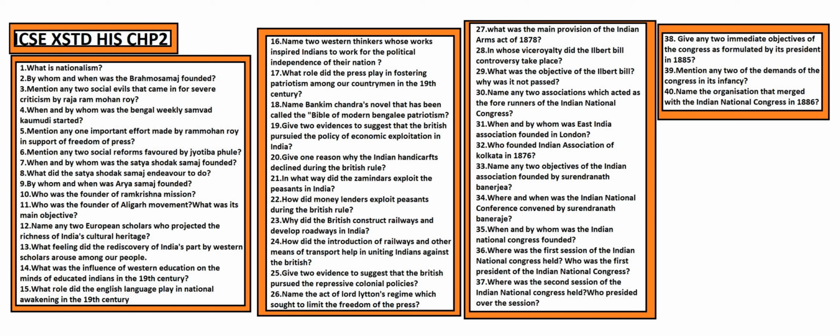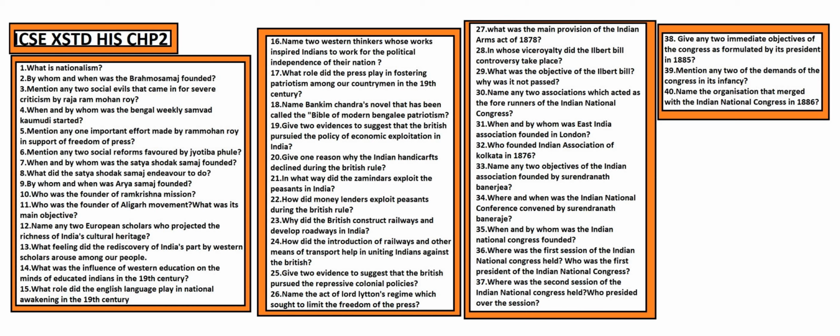Why did the British construct railways and develop roadways in India? These projects were considered necessary from the point of view of administrative efficiency and the investment of surplus British capital in India. How did the introduction of railways and other means of transport help in uniting Indians against the British?